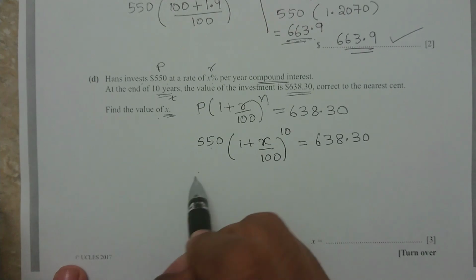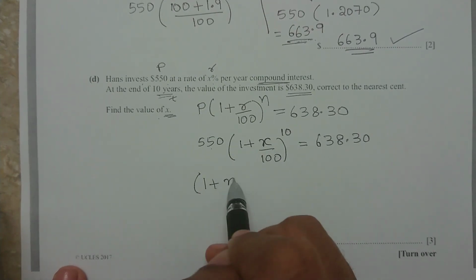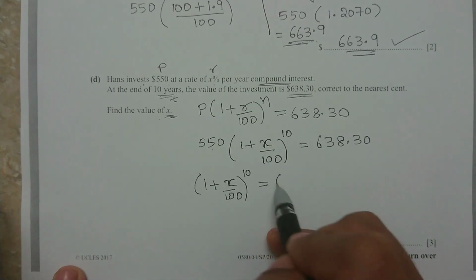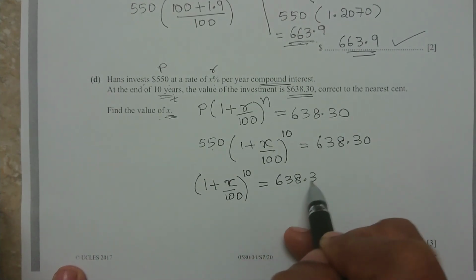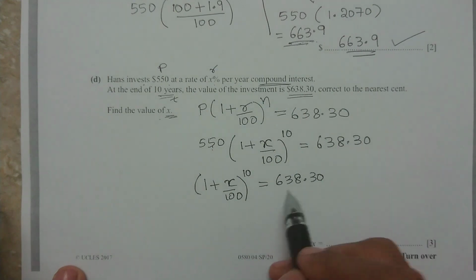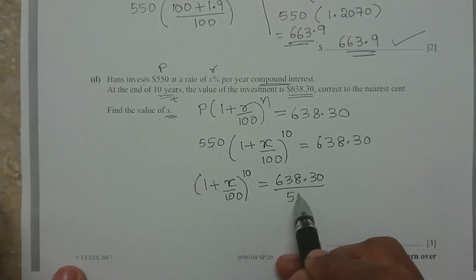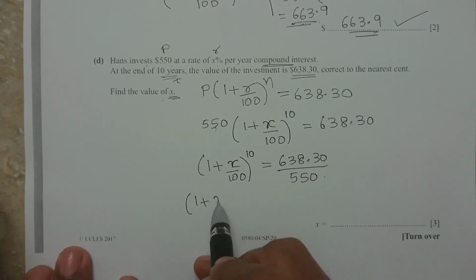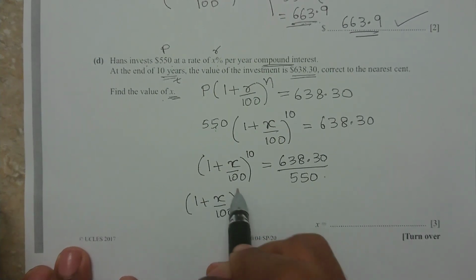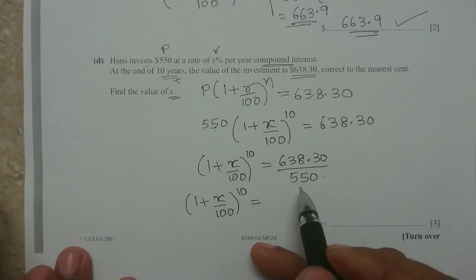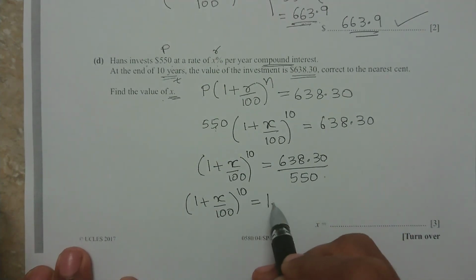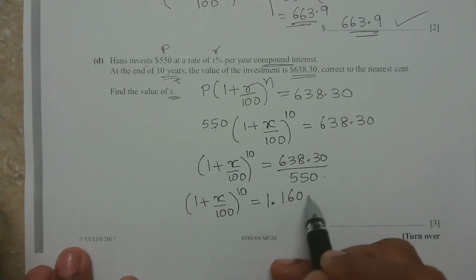That is what is remaining, 1 plus X over 100 to the power 10 is equal to 638.30. When you take multiplication to the other side, it becomes division, 550. You can use your calculator. So you are going to get 1.16055. Okay, when you divide.